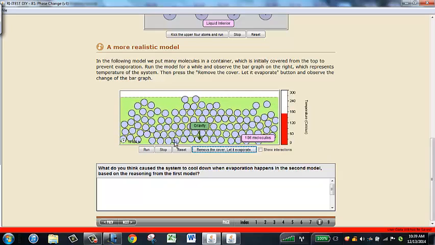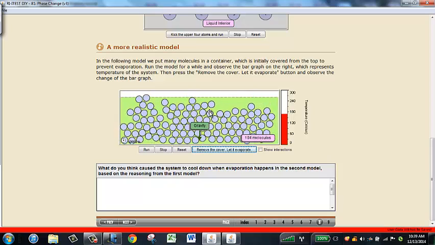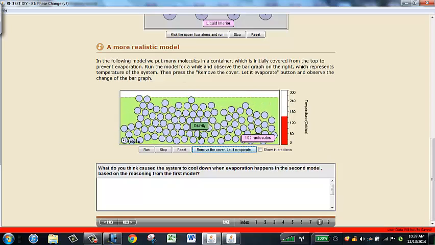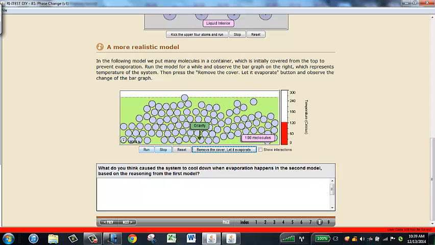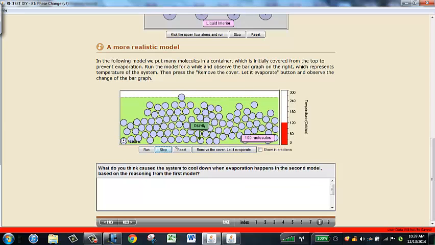Well, look, the molecules that are left, they're the slow ones, because the fast ones are able to escape. So if the collection of molecules that's left is the set of molecules that didn't have enough energy to escape, then in general, their average kinetic energy is much lower. So look what happened to the temperature.